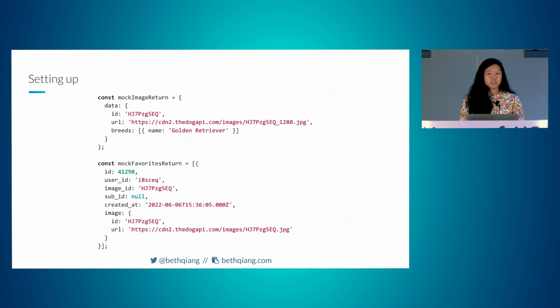Mocking API returns. These are based off of actual API return values, and by that I mean I just copied and pasted them. I like doing this because it serves as further documentation if someone wants to see what an API return would look like, what you're expecting it to look like, and doesn't want to open Postman or go digging around the network tab.